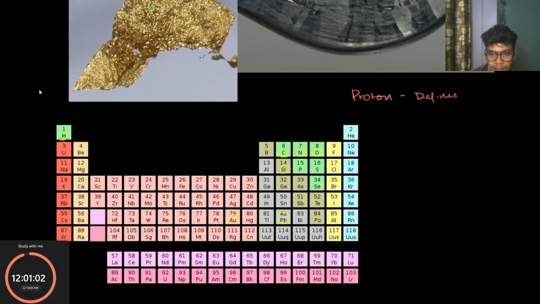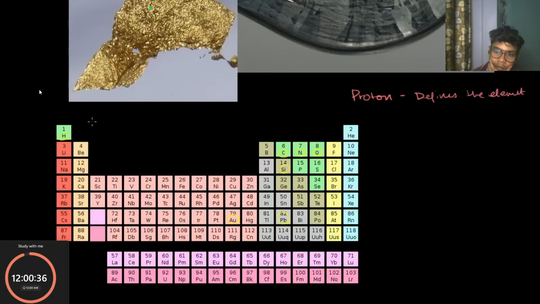So by definition, we know that hydrogen has one proton. Helium, you see, has two protons. Carbon here has six protons. Carbon can't have seven protons. If it did, it would be nitrogen and would not be carbon anymore. And oxygen has eight. If you added another proton, it wouldn't be oxygen anymore. It would be fluorine. So it defines the element, determining its unique identity.